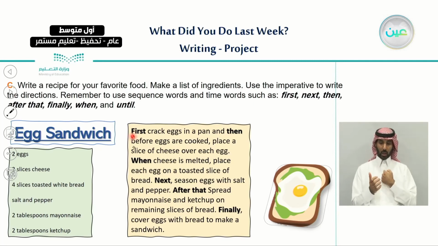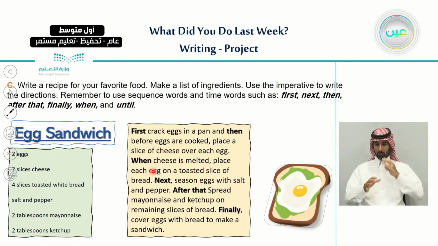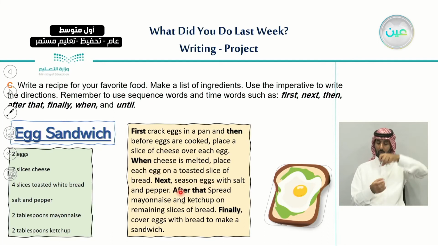So I said, first, crack eggs in a pan, and then, before eggs are cooked, place a slice of cheese over each egg. When cheese is melted, place each egg on a toasted slice of bread. Next, season eggs with salt and pepper. After that, spread mayonnaise and ketchup on remaining slices of bread. Finally, cover eggs with bread to make a sandwich. So this is how I make an egg sandwich.